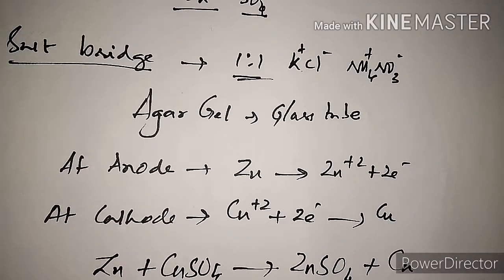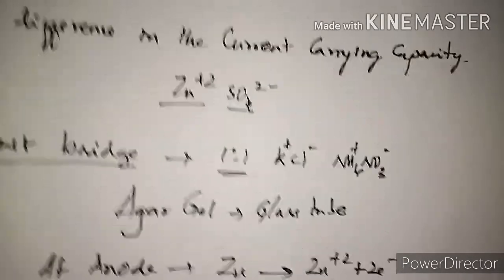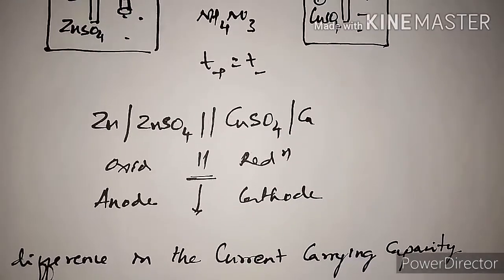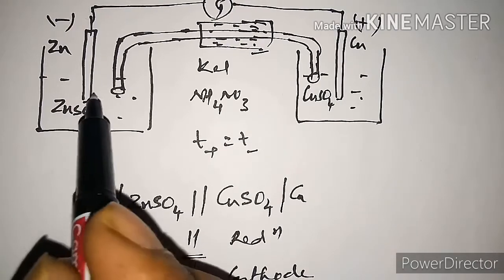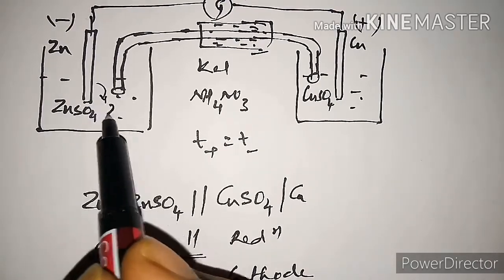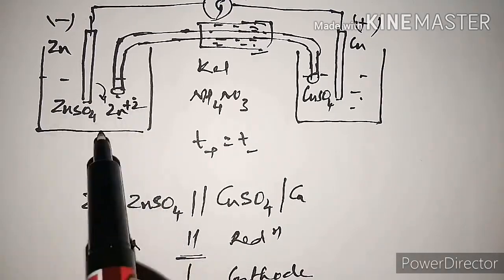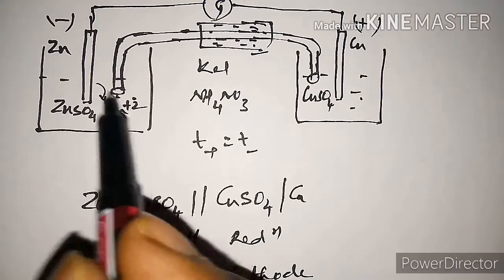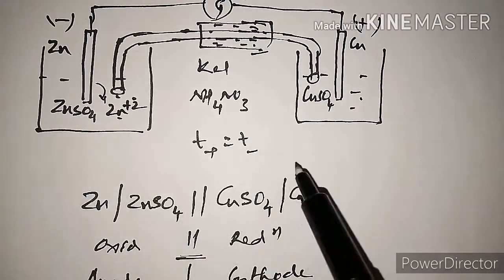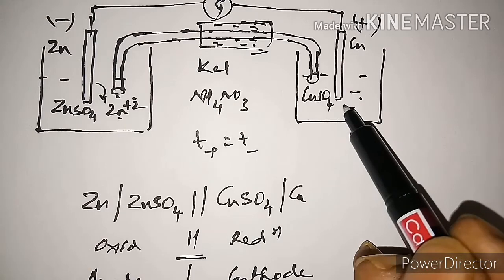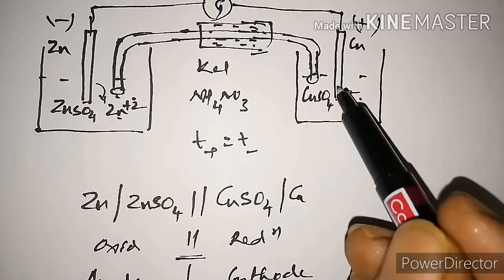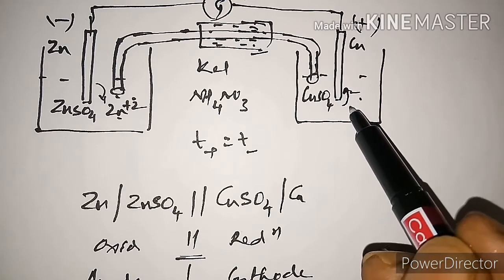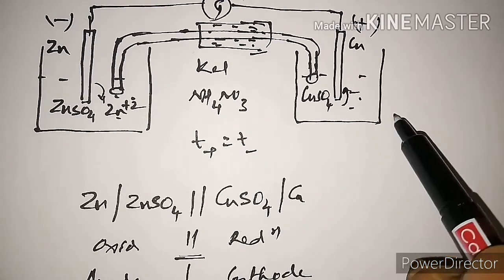A very important thing to remember in these reactions is that the zinc metal undergoes dissolution, so there is a release of zinc 2 plus ions. There is an increase in the zinc 2 plus ion concentration in the vicinity of the electrolyte. And at the copper electrode, the copper 2 plus undergoes reduction and is deposited on the copper metal, therefore diminishing the concentration of copper 2 plus.